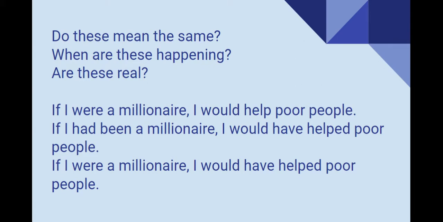Now, look at these sentences I wrote over here. Do they mean the same? When are these things happening? And are they real? Let's see. If I were a millionaire, I would help poor people. If I had been a millionaire, I would have helped poor people. If I were a millionaire, I would have helped poor people. Pause the video while you analyze the sentences.